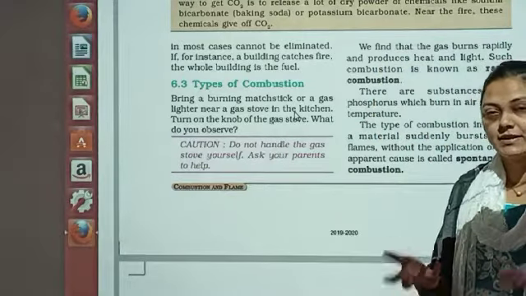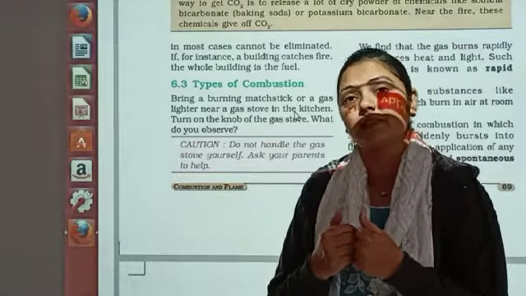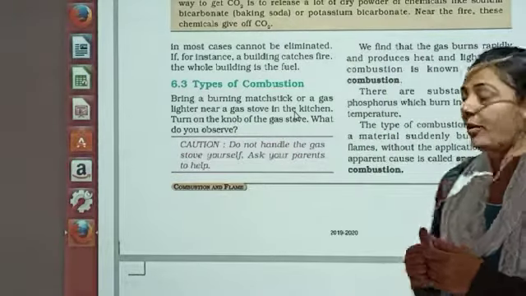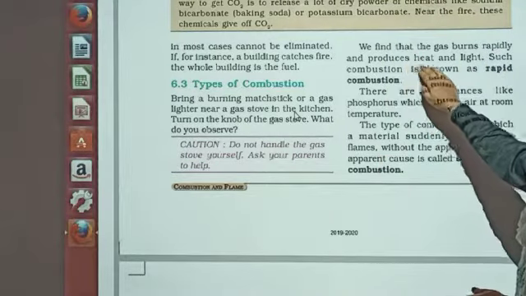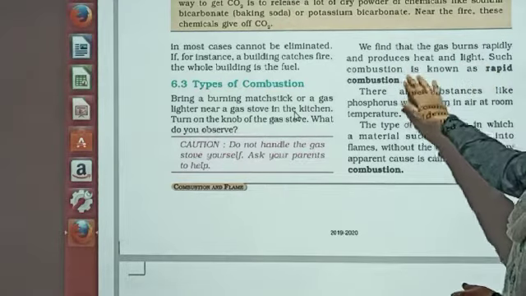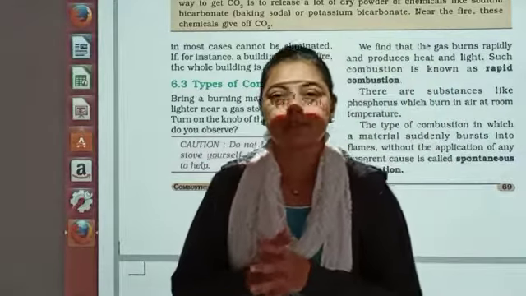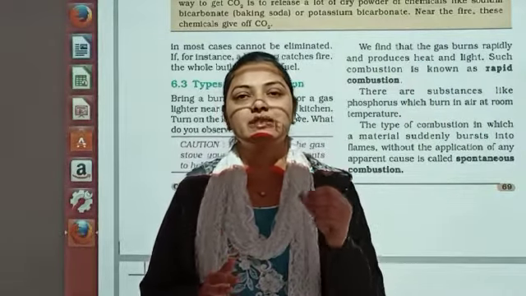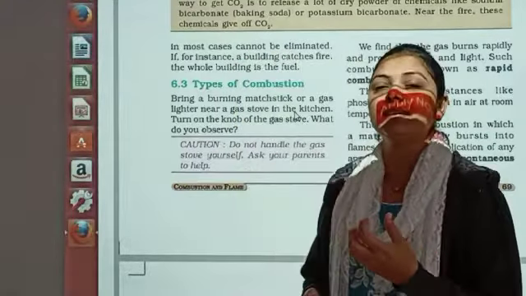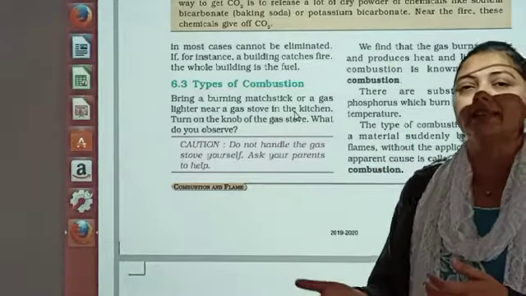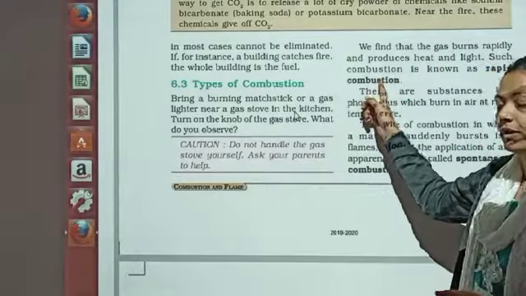What happens after that? We are able to see that it catches fire, it starts burning, and then we just proceed with our process of cooking. Right? So this is what happens over here. We find that the gas burns rapidly and produces heat and light. Such a combustion is known as rapid combustion. Dear student, rapid means very fast. It does not take time. It will just start burning within seconds, milliseconds we can say. So when the burning is taking place very fast, we can say such a type of combustion is rapid combustion. So that is the first type of combustion.